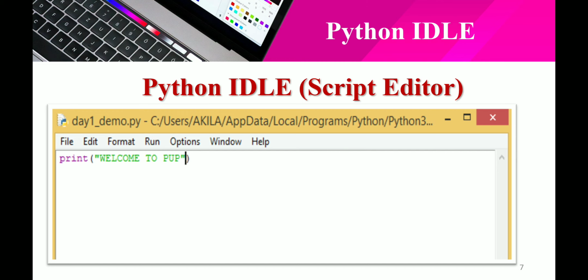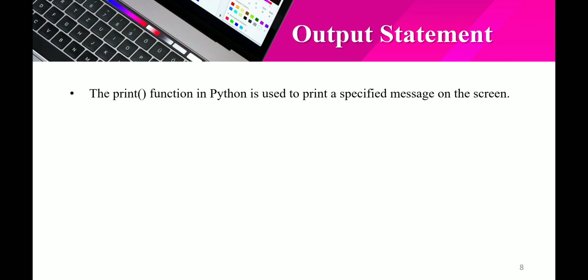Print welcome to Python: this is the output of this program. The output statement in Python: the print function is used to print a specified message on the screen. In C language, printf is used as the output statement. In C++, cout is the output statement. In Java, System.out.println is an output statement. Similarly, the print function is used as the output statement in Python.